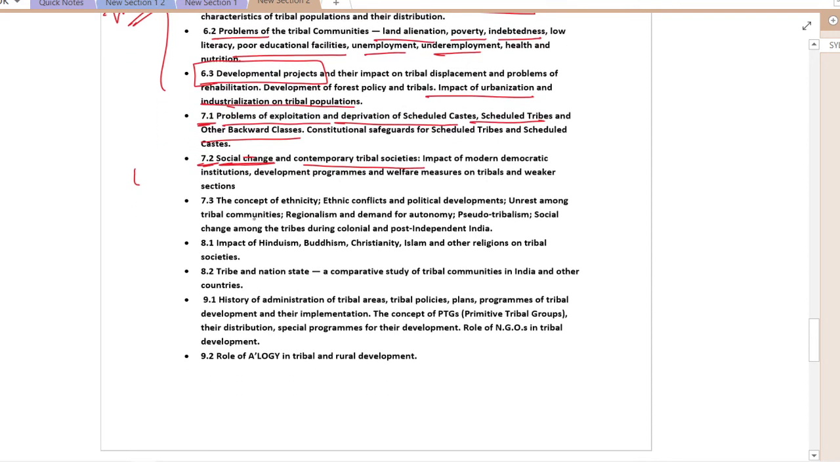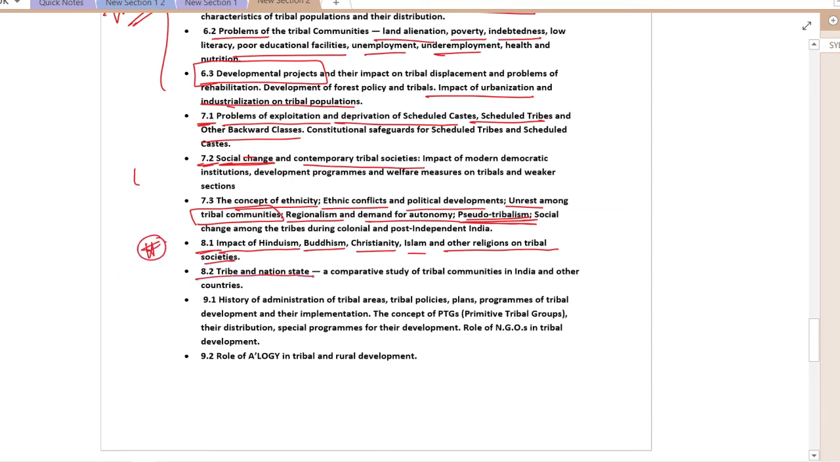In 7.3 we will come to the concept of ethnicity, ethnic conflict, political development, unrest, etc. among the tribal communities. Then there is regionalism and demand for autonomy, pseudo-tribalism. This is important because a 10 marker or 5 marker can directly come in the exam on what is pseudo-tribalism. Then social changes among the tribes during colonial and post-colonial era. In unit 8.1 we will study the impact of Hinduism, Buddhism, Christianity, Islam and other religions on tribal societies. So this is what we have to do here.